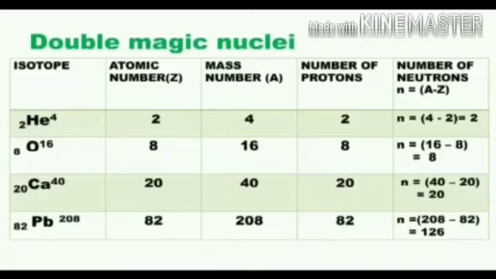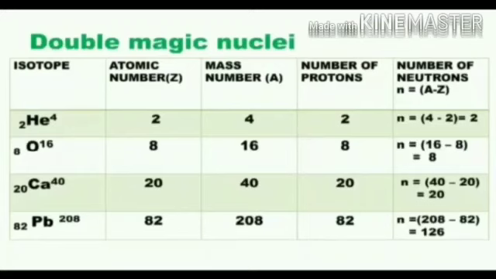Calcium provides a good example for the exceptional stability of doubly magic nuclei, since it has two of them. Calcium-40: atomic number is 20, mass number 40. Since the atomic number is 20, the number of protons is 20. Mass number minus atomic number gives the number of neutrons. 40 minus 20 is equal to 20.